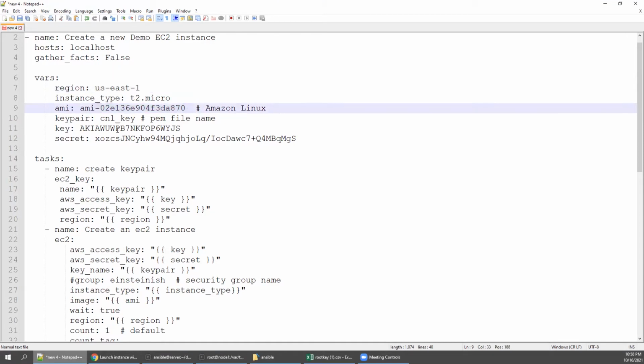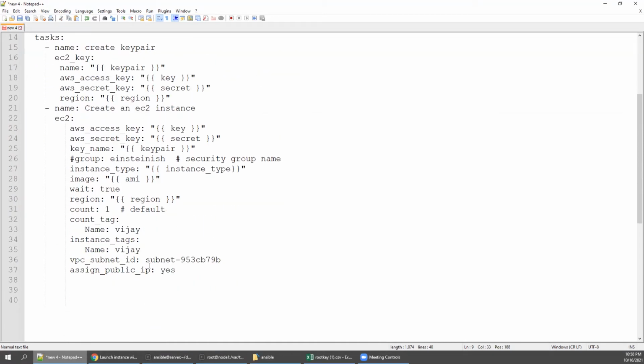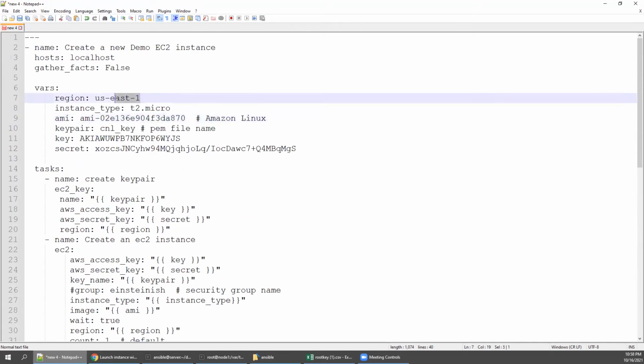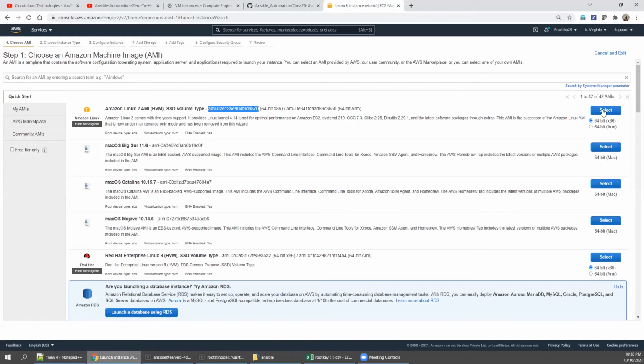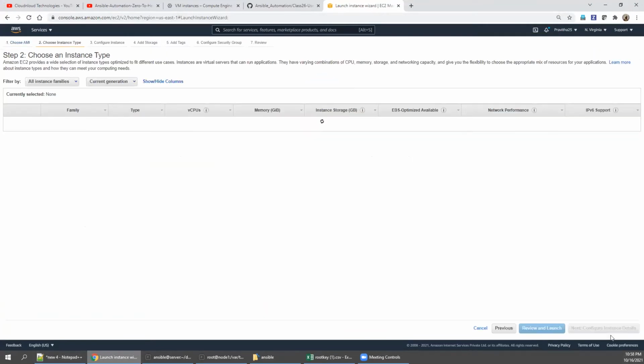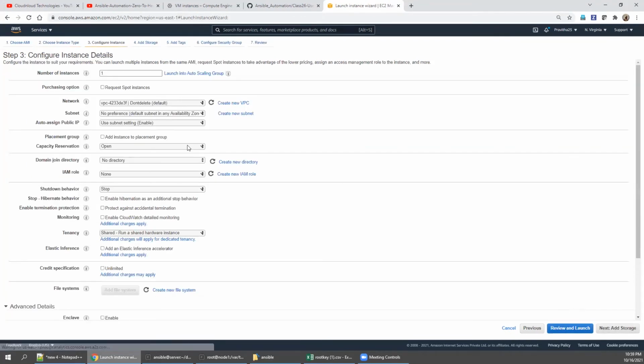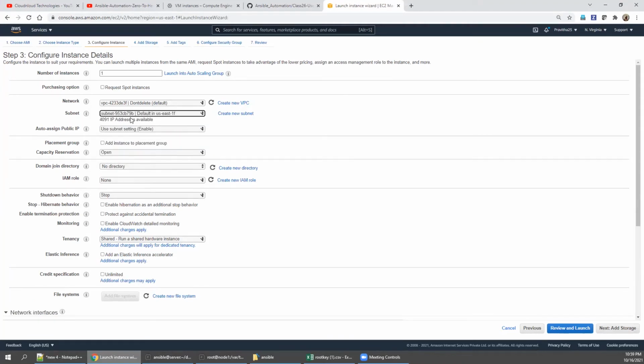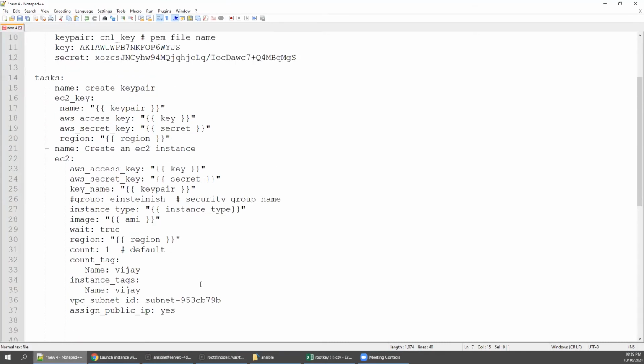Right now, come down. There is a subnet. Since you mentioned US-East 1, just select something, say next after T2 micro, and then say subnet. Select any one of the subnets, 953CB79B. See here.